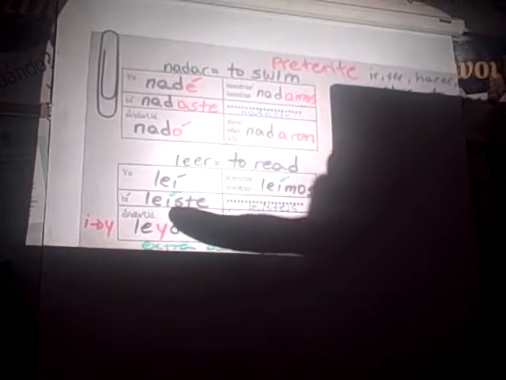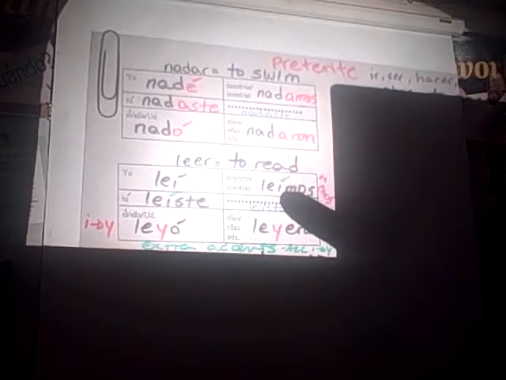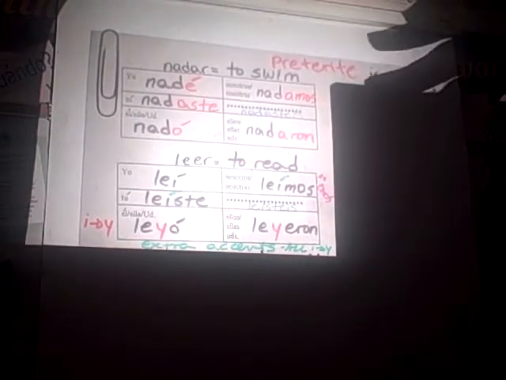So on the bottom you have I to Y, but you also have extra accents on the tú form, on the I, and the nosotros form I get an accent. So those two are extra accents right there. These 2 accents are normally there, and you change your I to Y on the bottom 2 forms. Okay. Remember, there is no EMOS, so it's IMOS for that.